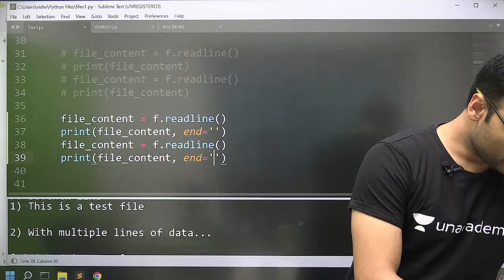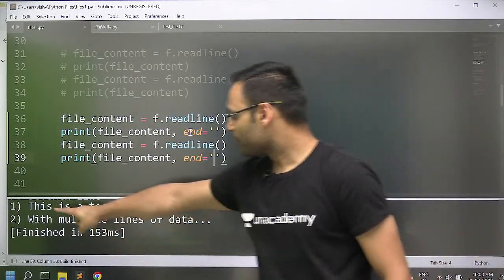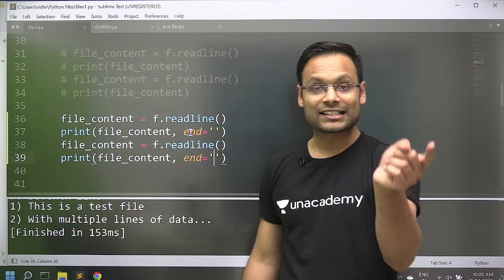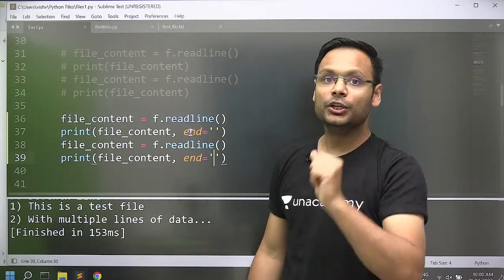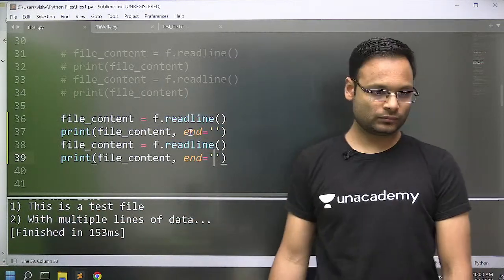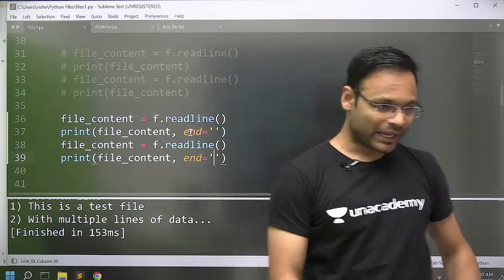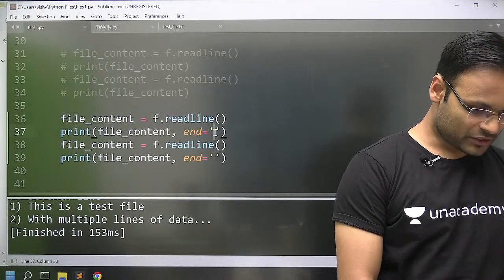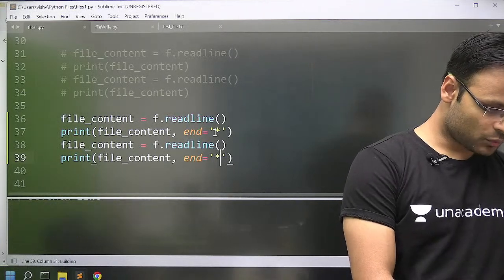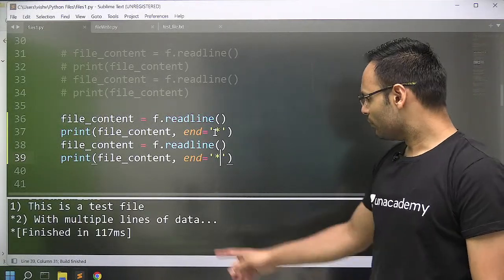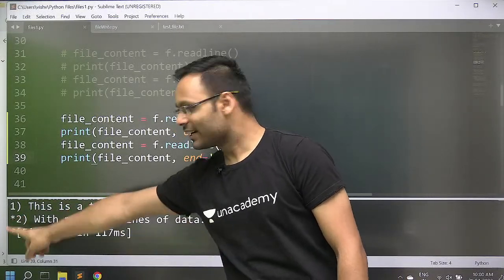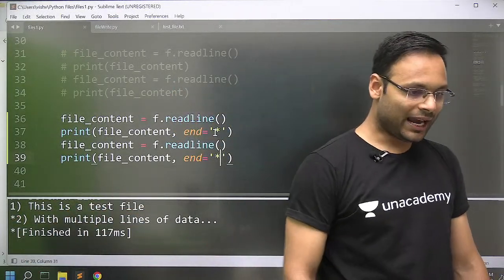Now, if I print it, look at this. The difference is after printing the first line, it is not printing the next line with an extra enter key or extra newline character. It is printing that immediately. So you can play with this, buddy. Instead of an empty string, let's say I'm separating these with an asterisk. Look at this, what happens. Before this, I have an asterisk. After this, enter and asterisk, enter and asterisk automatically. End with this.